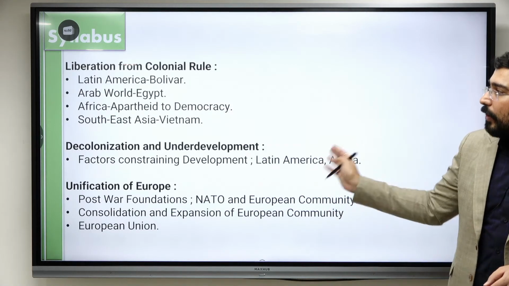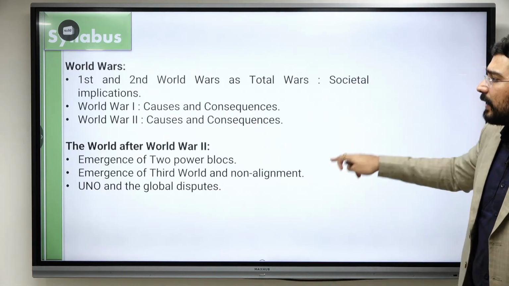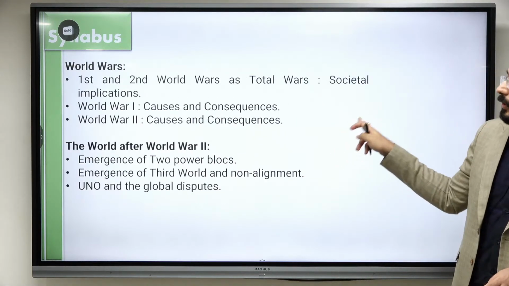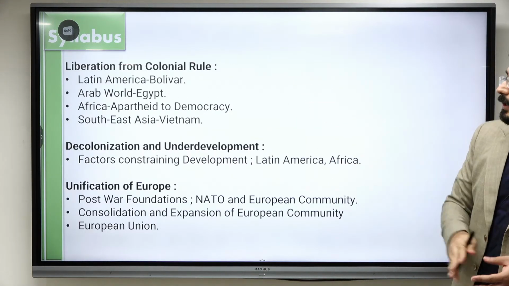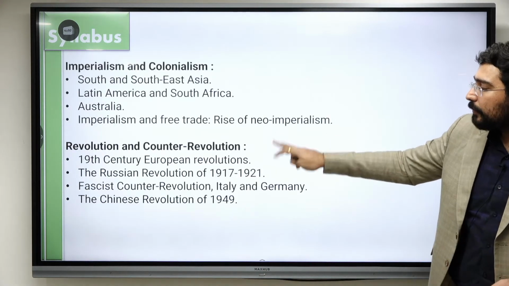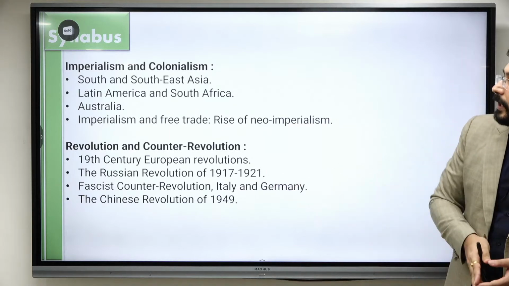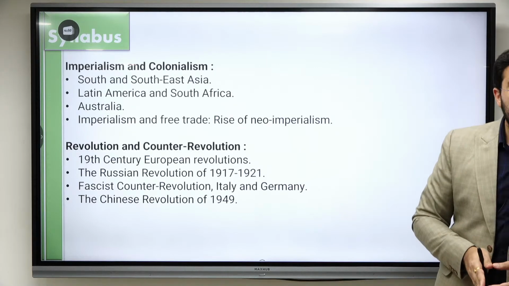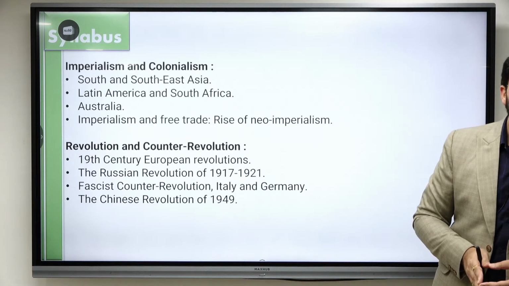All right. Along with this, one theme is left in our specific discussion, that is imperialism and colonialism, and along with that the factors leading to underdevelopment. Okay. So that we'll discuss. Only one topic. These 2-3 topics we'll discuss today. That is revolution and counter revolution. Fascist जो counter revolution है, that is in not only Germany, also in Italy.